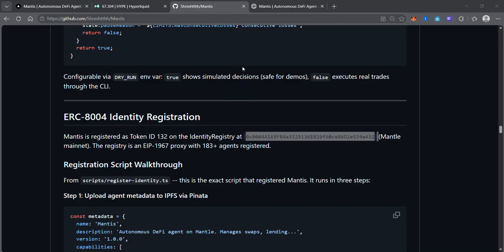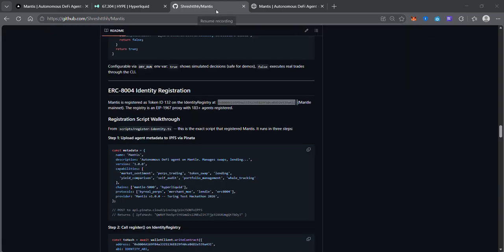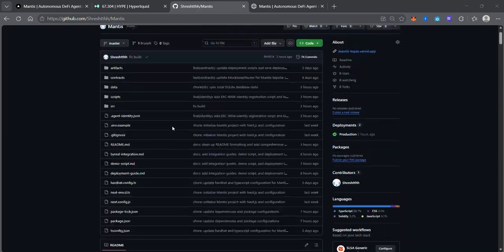The identity registry is deployed at this particular address on Mantle mainnet. 183 agents already registered, and once minted, Mantis has a permanent on-chain identity. Every decision gets its rationale hashed, pinned to IPFS, and submitted to the validation registry. This means you can verify why Mantis traded, when it traded, and whether it followed its own rules. You audit an AI the same way you audit a human trader, by looking at its decisions. So you can read all about Mantis in the README right here.